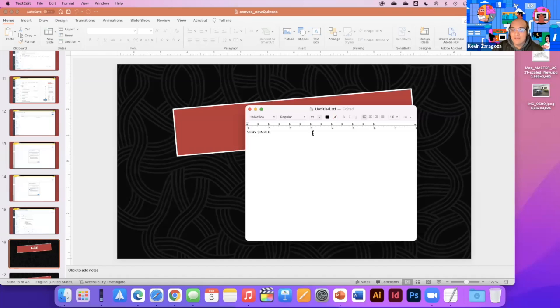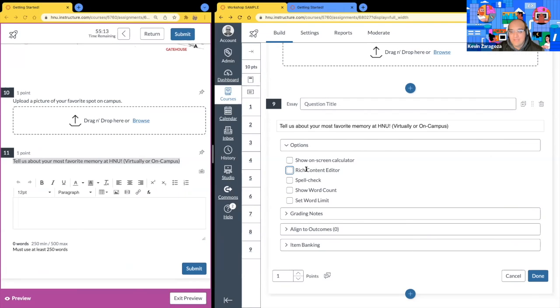It keeps it all very RTF, very plain. And so we have that option there. If you just want to receive straight text, nothing fancy, we can turn off the rich content editor. If we turn it on, however, then the student will be able to bold, increase the text size, select styles, add tables, images, videos, hyperlinks, and so on and so forth. That's the rich content editor versus the plain.